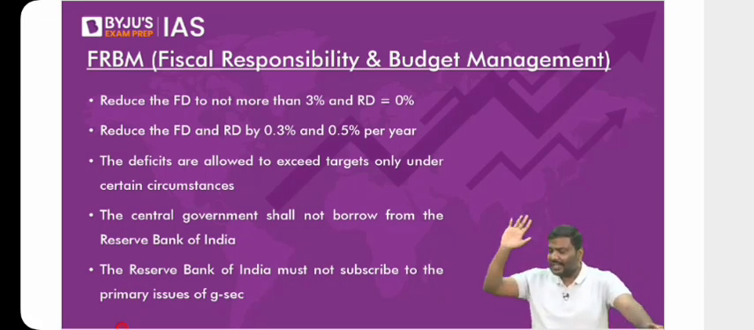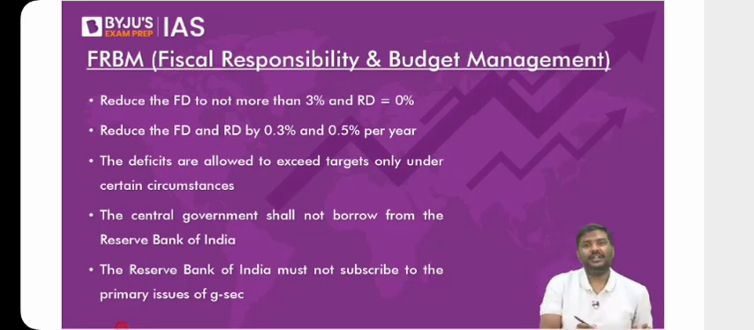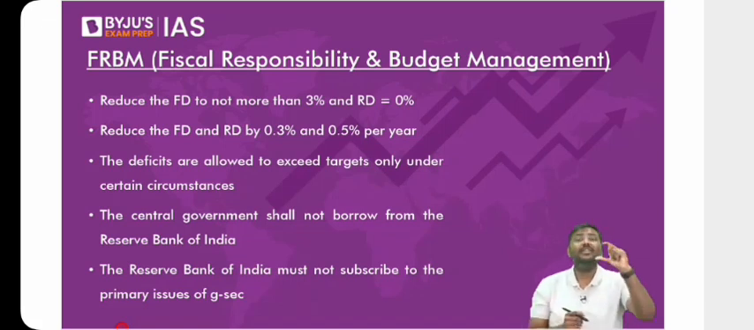Any difficulty, please do let me know right now. What I'm saying is, I'm telling you about the revenue side of the budget. Can you see this? This is the revenue side of the budget. Under the revenue side, we will divide this into revenue expenditure and revenue receipts. But what is the meaning of revenue here?